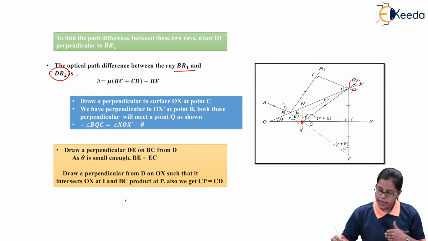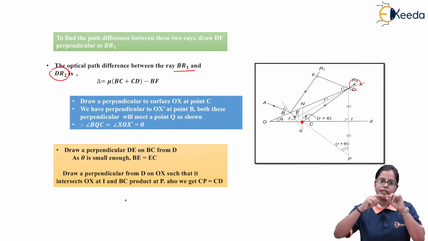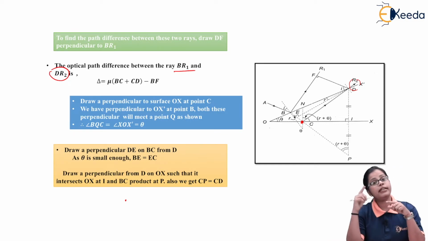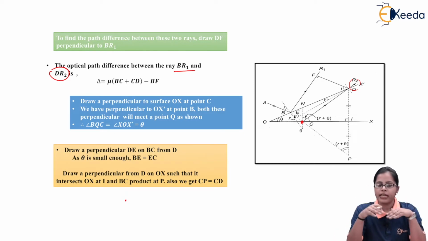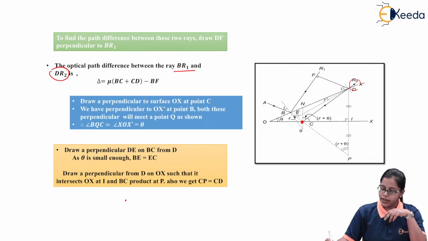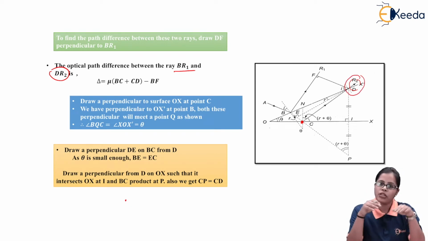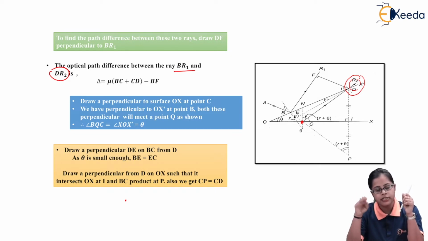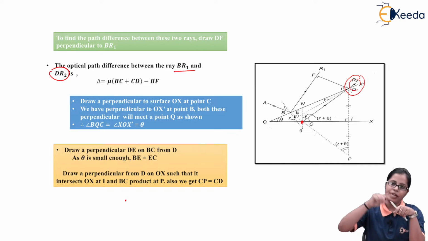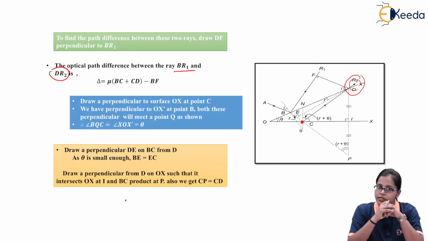If we look at AB, after AB we get the ray BR1, but to get DR2, the second ray, this ray has to travel from B to C, then C to D. So if you look at the whole diagram, the ray DR2 is obtained due to the longer distance traveled by it, and BR1 has a shorter distance.